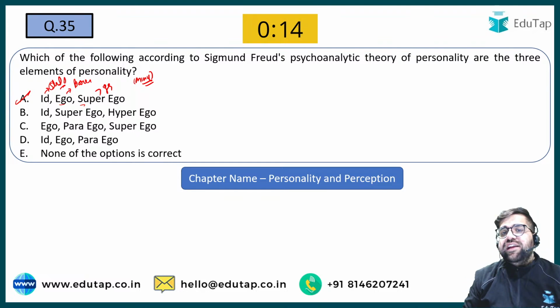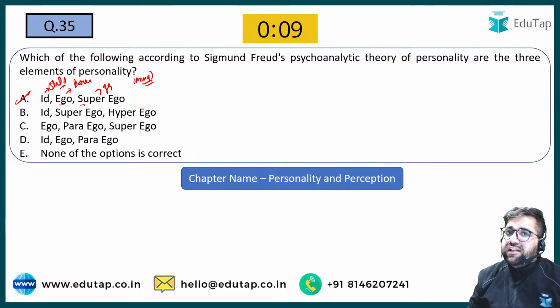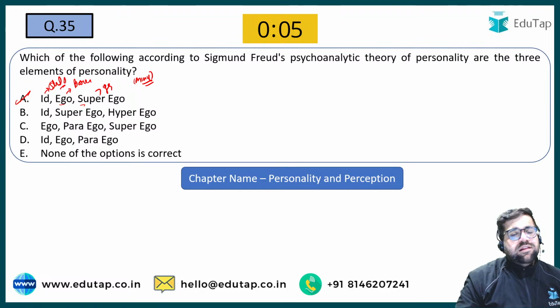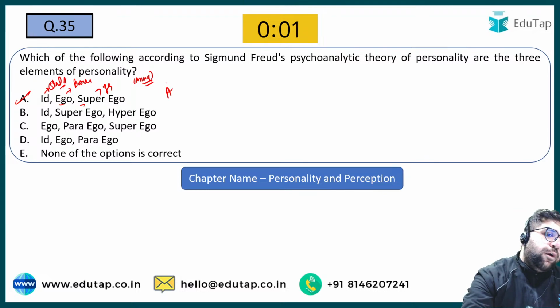Ego keeps ID in check. Ego will tell you, no Jalaj, you cannot eat because you are currently in the live class. Super ego will tell you a kind of judgmental thing, that eating during live class is not a good thing. So the answer will be option number A.